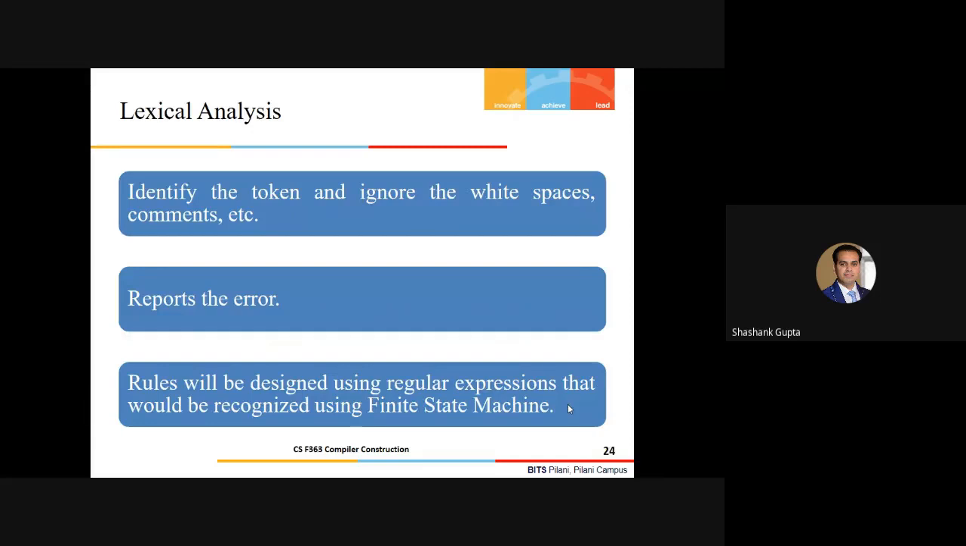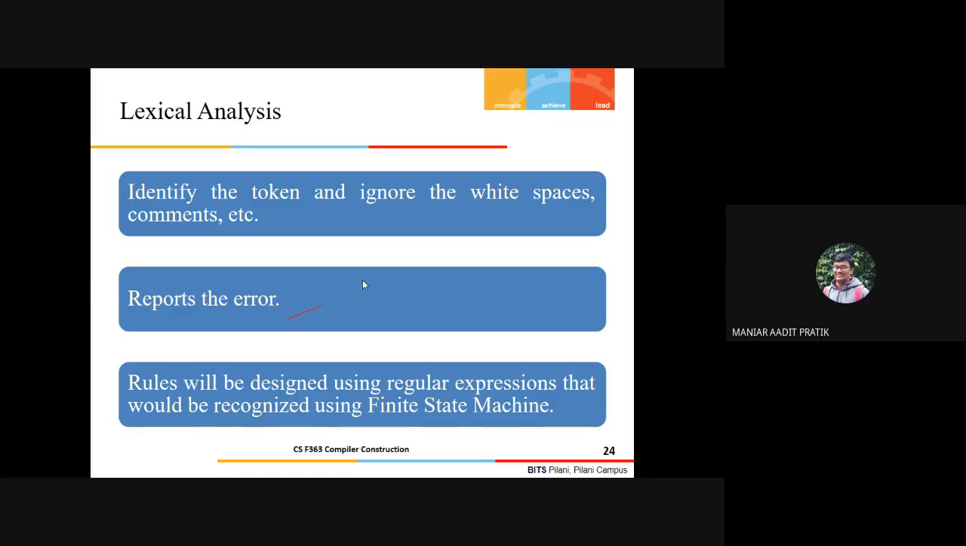So it identifies the tokens and ignores the white spaces, comments, etc. Lexical analysis also disregards the comments, which are completely non-executable. It reports errors. So when will it report an error, guys? Come on, a question to you people again quickly. When will this phase report an error to you?